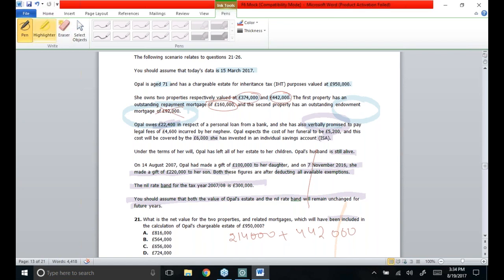This is 656,000 pounds. So it was an obvious MCQ for which option C is correct.